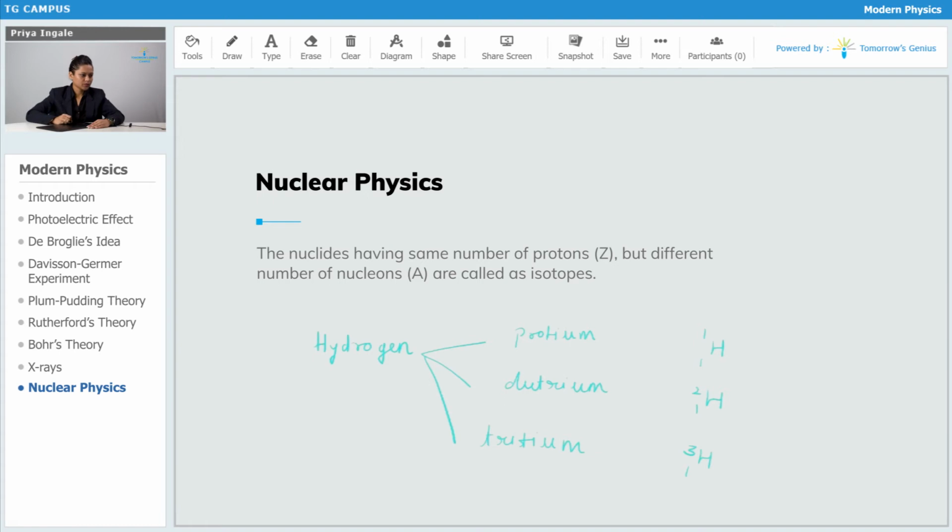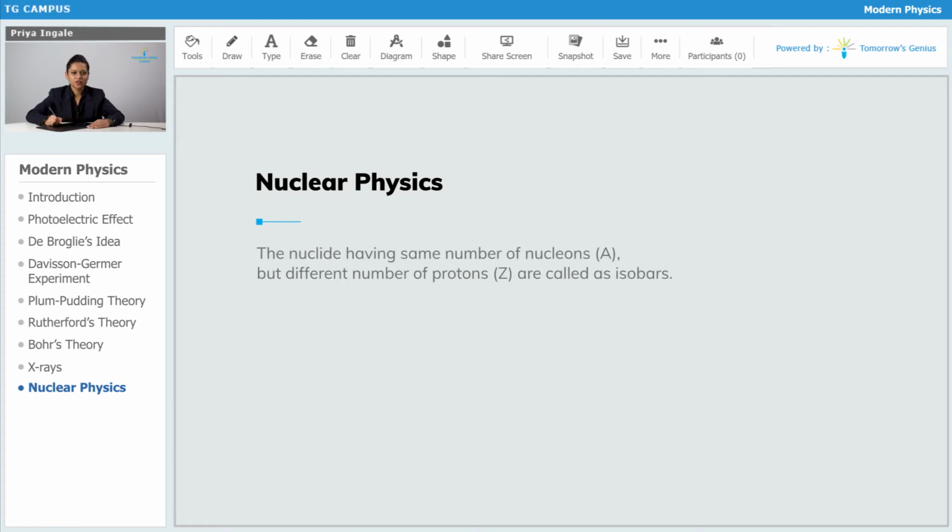Now isobars: the nuclides having the same number of nucleons, right, but a different number of protons. Unlike isotopes, where Z was the same and A was different, here in isobars A is the same and Z is different. So this type of nuclide are called isobars.